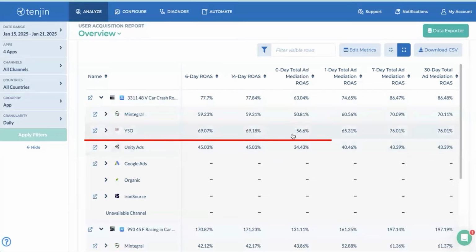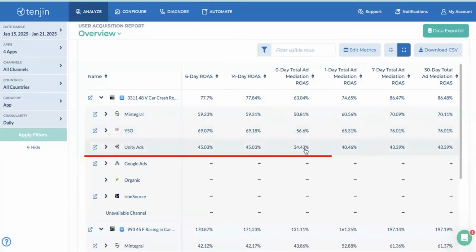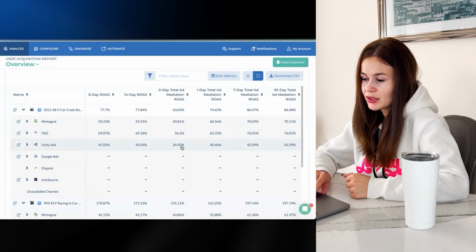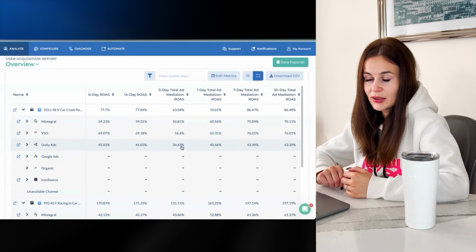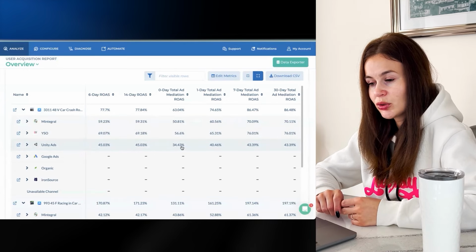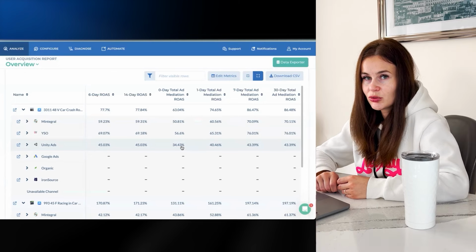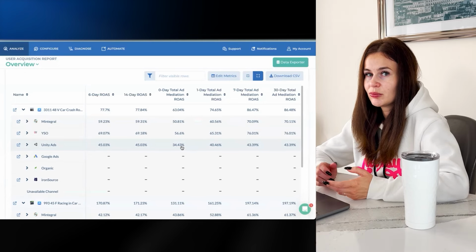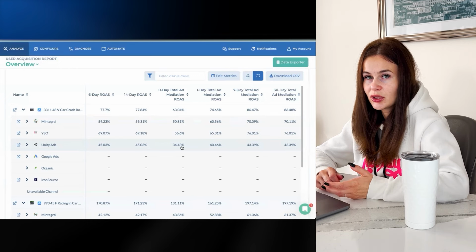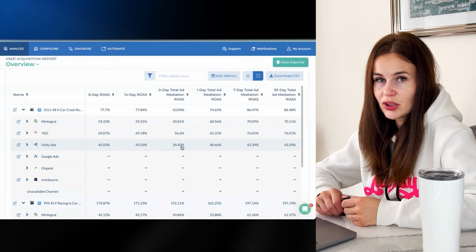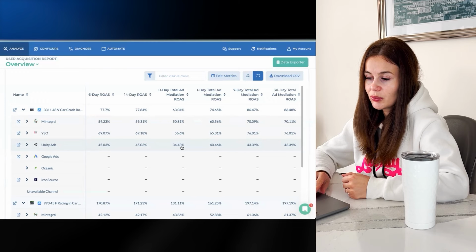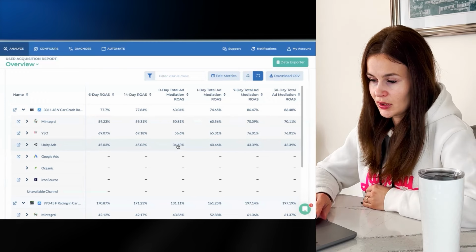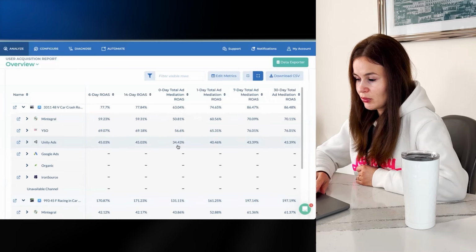YSO is also performing very well for us. Unity is performing slightly worse for us. Why is that, and why don't we turn off such ad campaigns? Because we are currently running tests there. When we initially launch a new ad campaign on Unity, we first need to initiate CPI campaigns and support them effectively for a certain period of time so that the algorithm can learn and gather a sufficiently large number of events over time. And then we can effectively switch such campaigns to ROAS optimization, and optimization brings revenue for us.